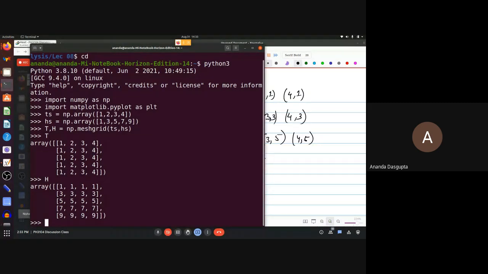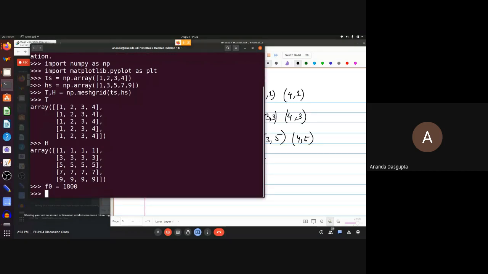But let me show you why this particular function is a very nice thing to have. And for that, let's make it a bit more realistic. Let's say I want to plot the output, let's say for 5 years. Okay. So first let's choose the resonance frequency. I think it was 1800 for our problem. And let's say f is the frequency. Let's say 1/3 of that.